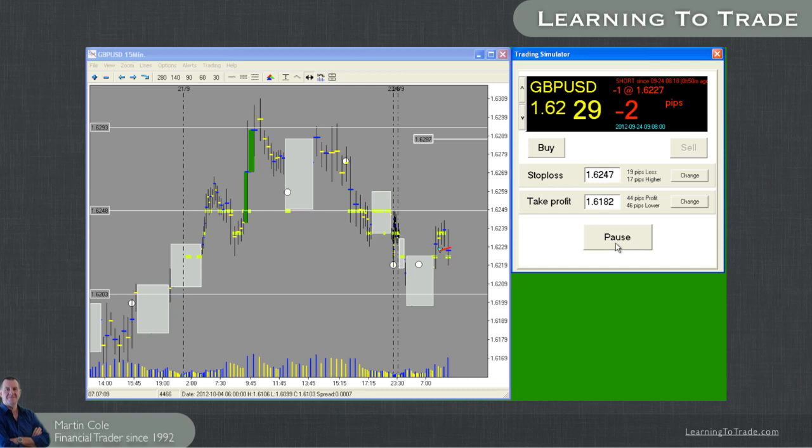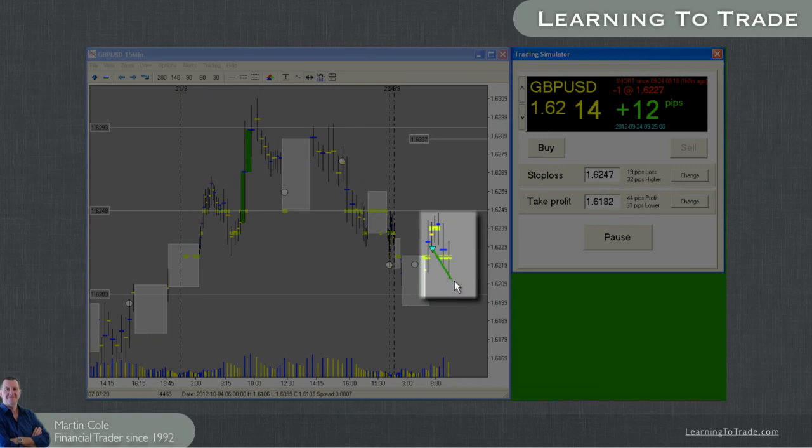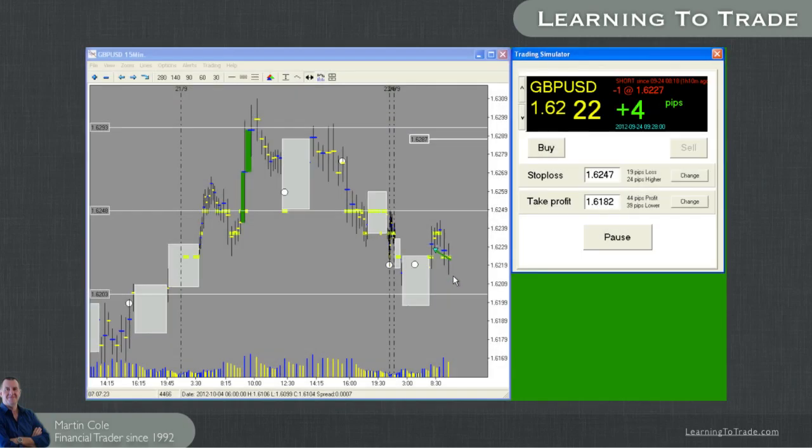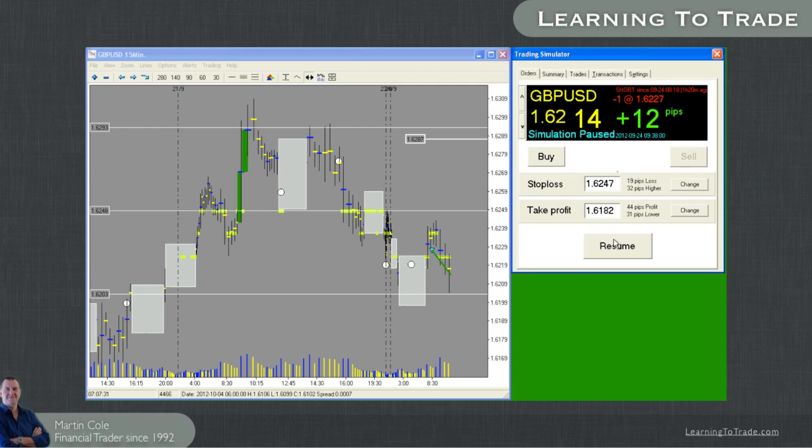So you can see 6 pips, minus 2 pips, plus 1 pip, plus 5. Again, don't get caught up on the numbers changing. We're looking at the overall effect that this move is having. You can see the line going from red to green as the trade goes into the money.